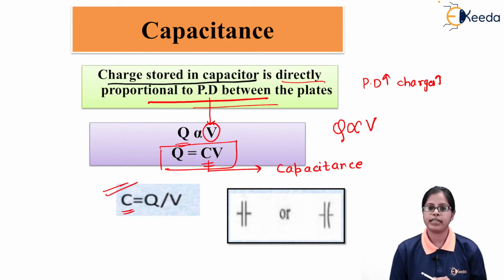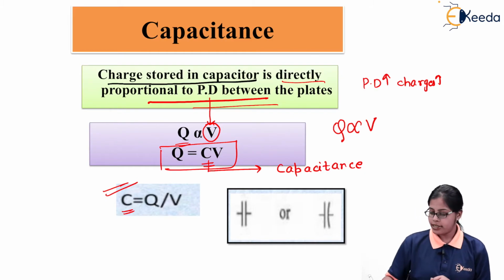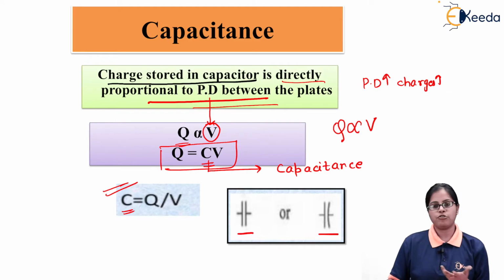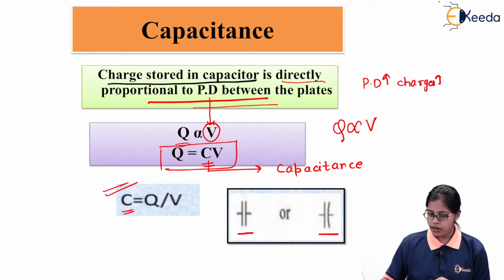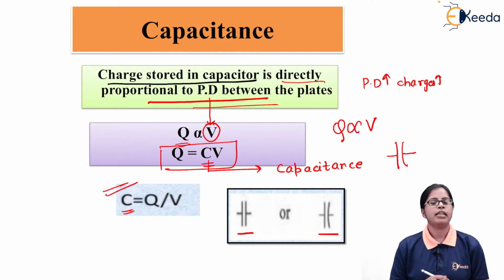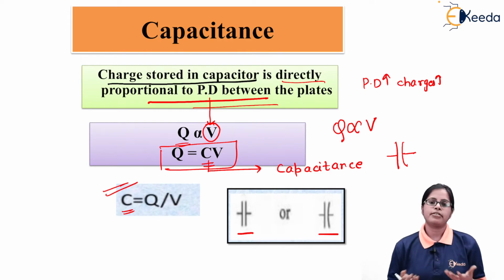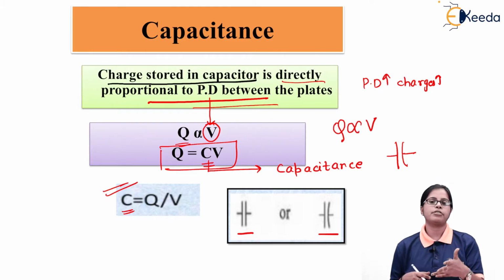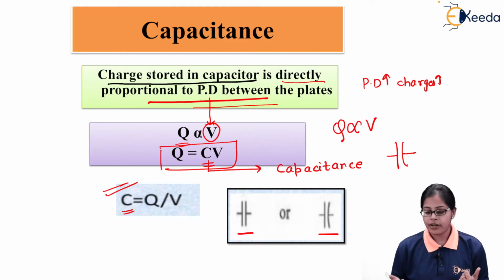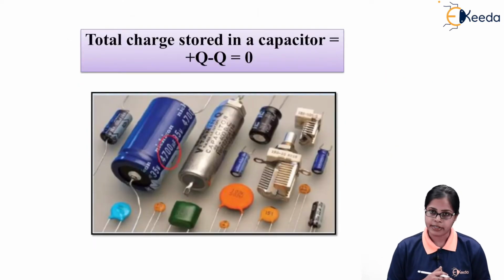C is nothing but representing capacitance. These are two symbols which we use for capacitors: either two parallel lines, or a straight line and a slightly curved line as the second terminal. So capacitance is obtained using two parameters, that is, the charge deposited, which is entirely dependent on the potential difference between the plates.